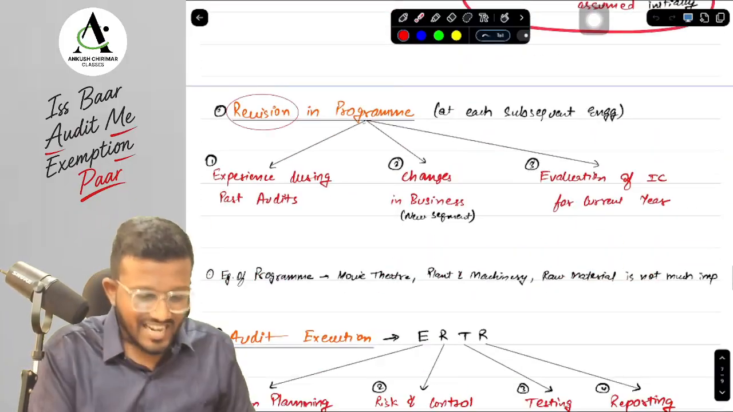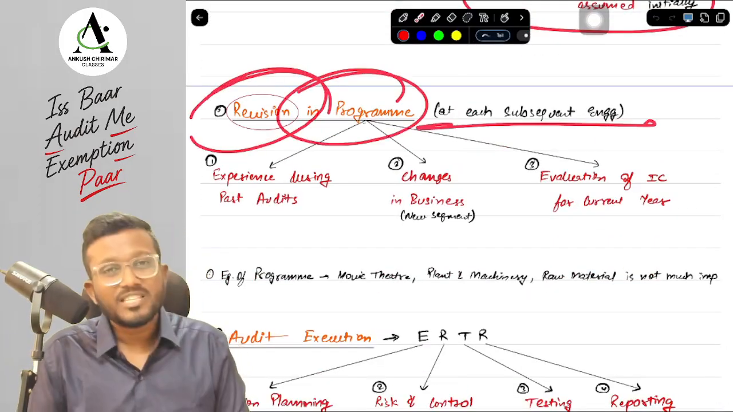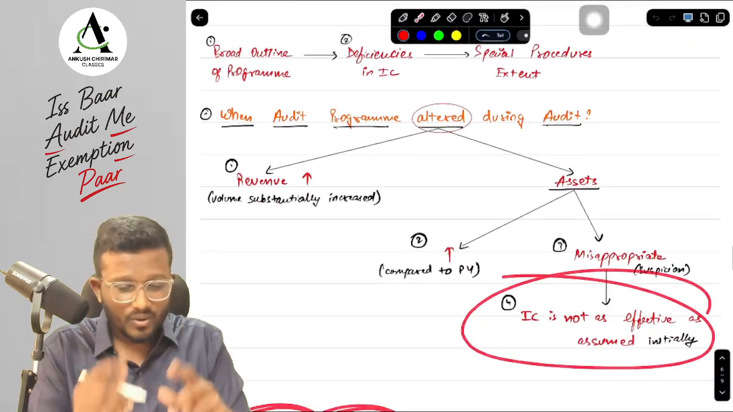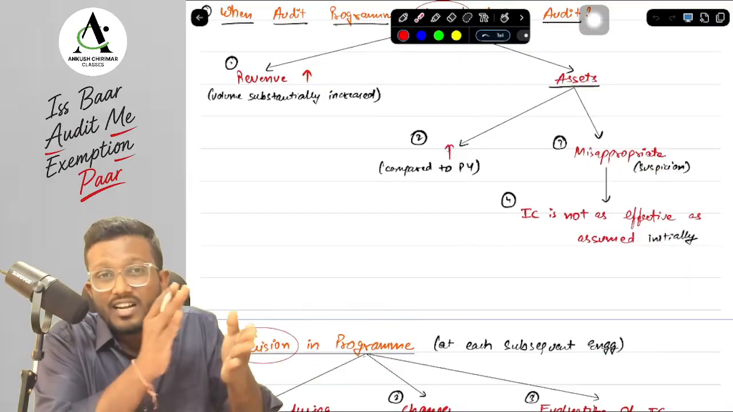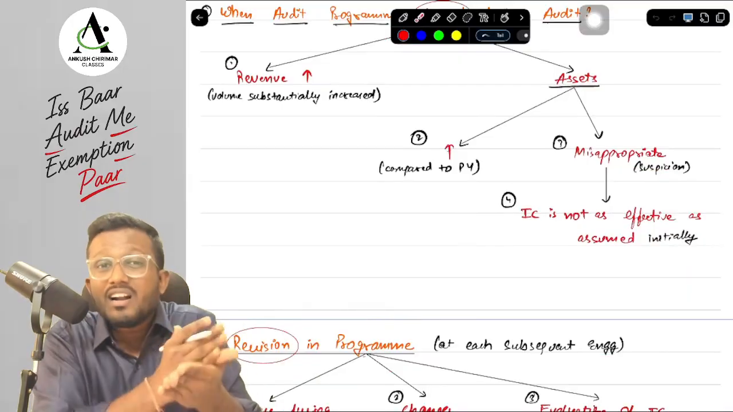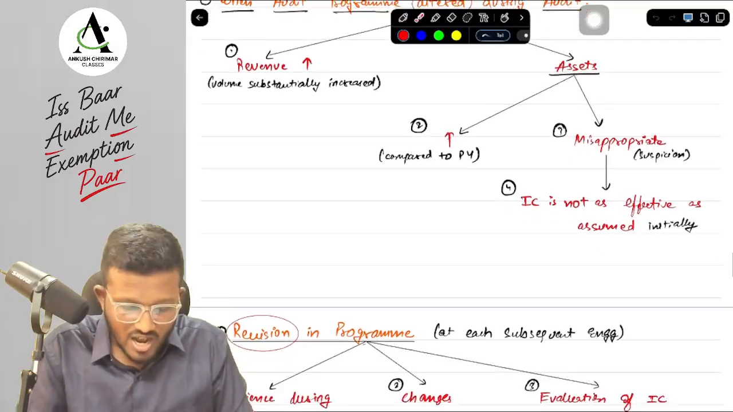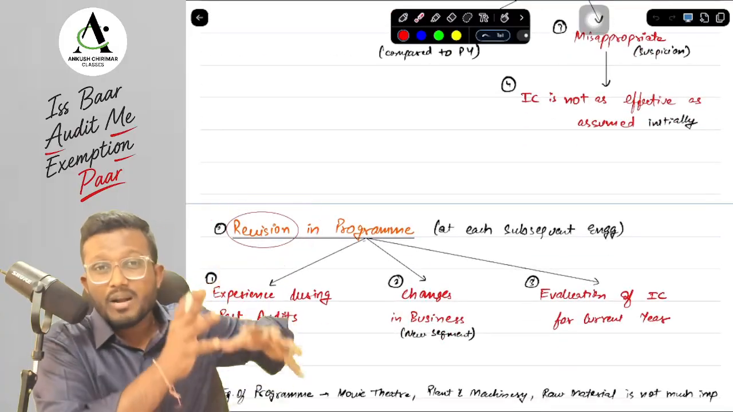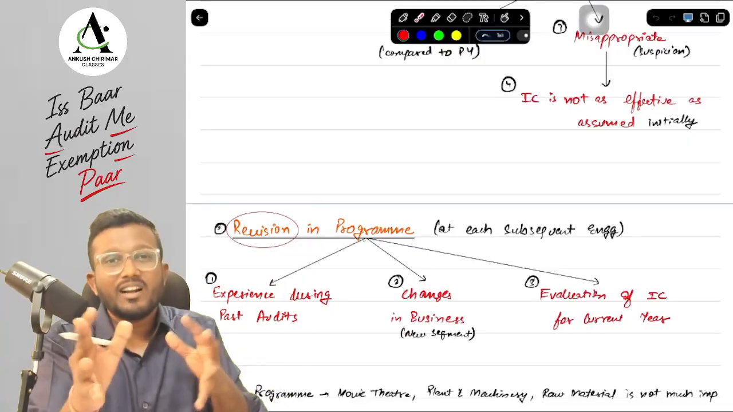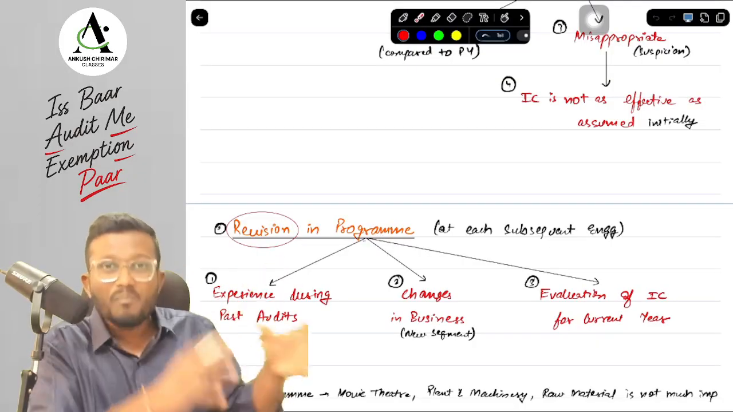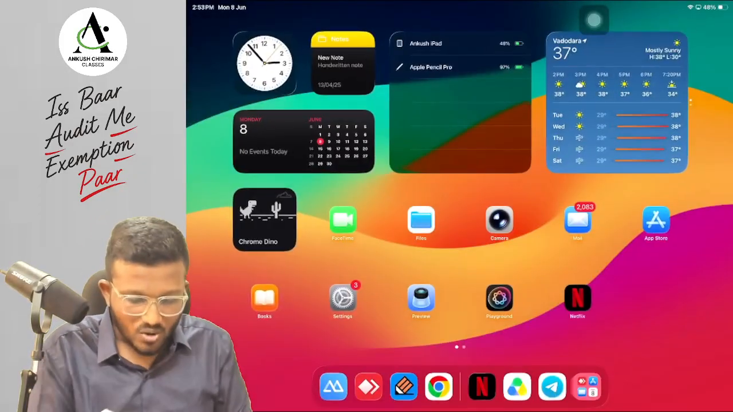Okay, yes sir. Next, revision in the audit program at each subsequent audit engagement. Look over here, alteration and revision both have a difference. Alteration means, while you are auditing during the year, you are changing the audit program. Revision is what, sir? I used the audit program in the previous year, and now I'm using the audit program for the current year. So do I have to make changes in the audit program from the previous year to the current year? That is called revision. Okay, yes sir.